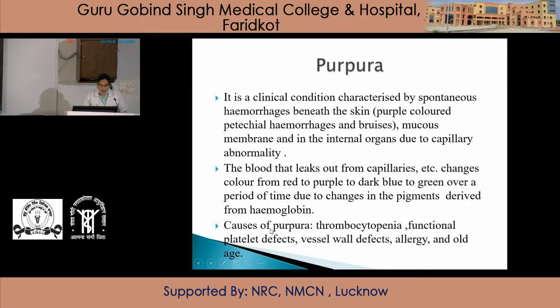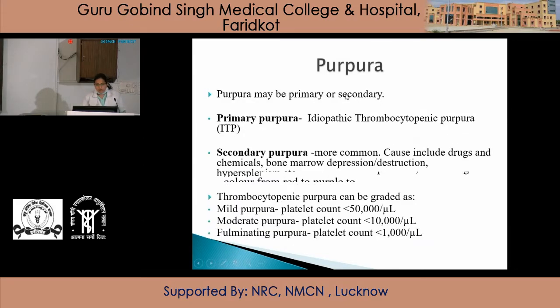Purpura can be caused due to various reasons like thrombocytopenia, functional platelet defects, vessel wall defect, allergy, and also in old age, that is senile purpura. It can be primary or secondary. Primary purpura is one in which the cause is not known.